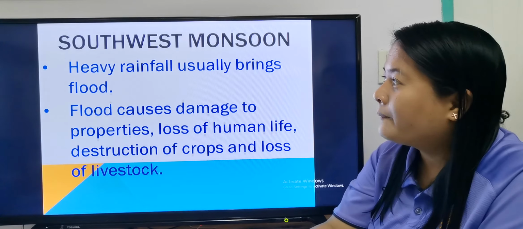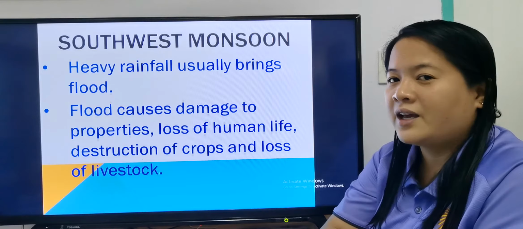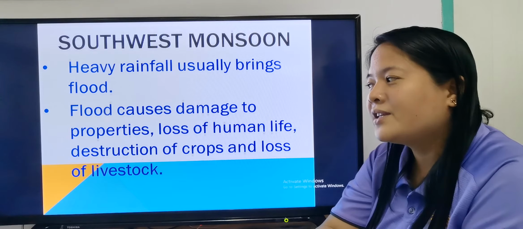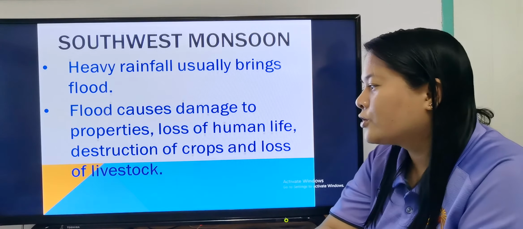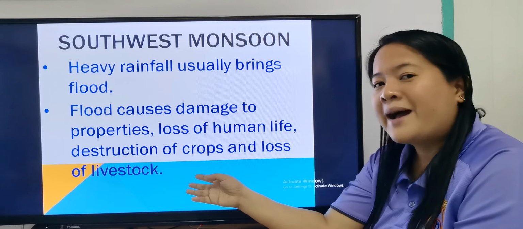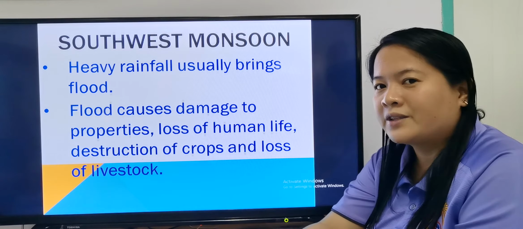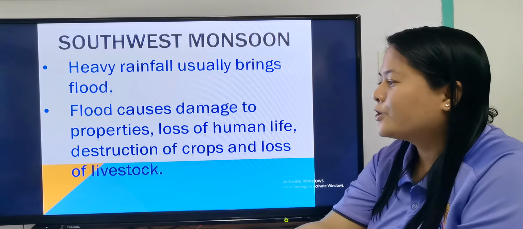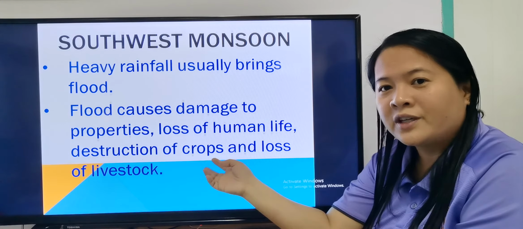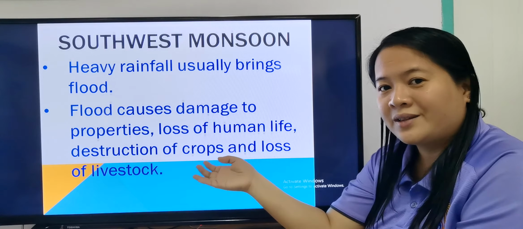And heavy rainfall brings flood. I hope you understand the word flood. Flood causes damage to properties, loss of human life, destruction of crops, and loss of livestock. These are the bad effects, the effects of flood. If you're not familiar with the words, go back to the vocabulary words that I've shown you, and then you can understand what they mean.